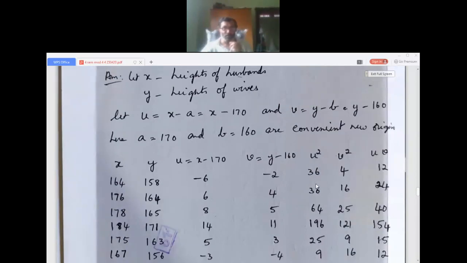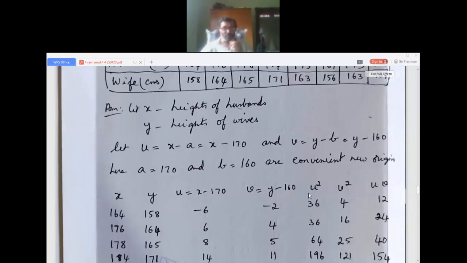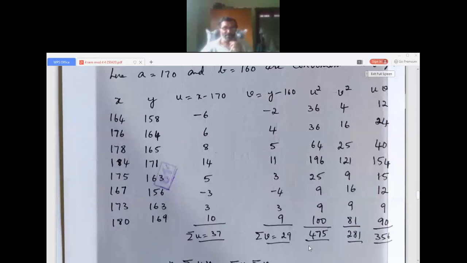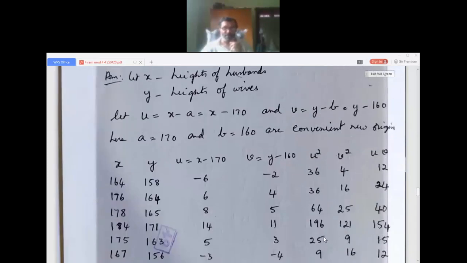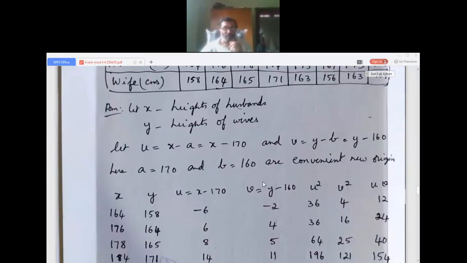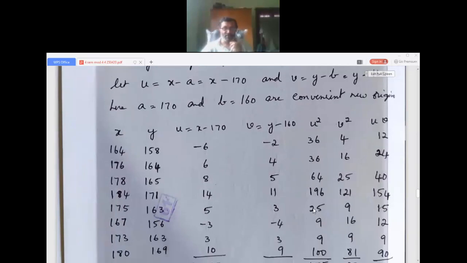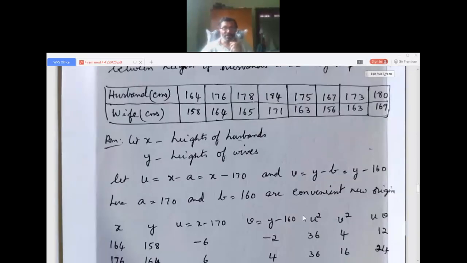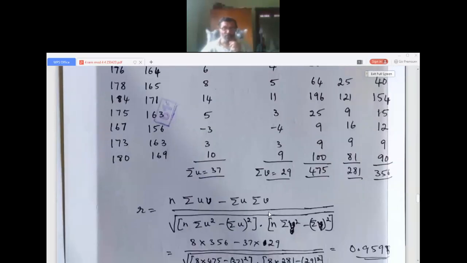Then you need u squared in the formula. You know u squared, square it, and sigma u squared is 475. Then we need v squared. So square v, and you'll get sigma v squared as 281. Then we need uv, the product of u and v. So we get the value as 356.